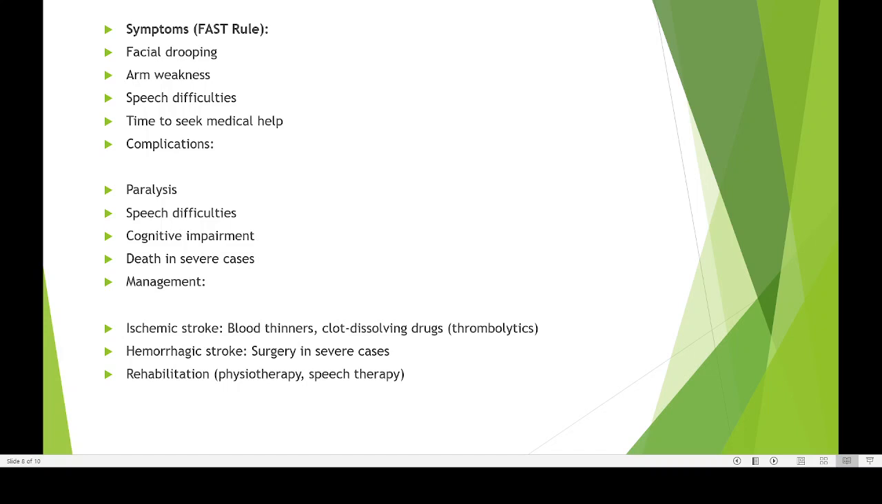Then rehabilitation. One is physiotherapy. We have a lot of physiotherapy centers now mushrooming in different parts of Kerala. That means many people in Kerala are actually affected by stroke. Then speech therapy, because when speech difficulties are there, the person may not be able to speak properly. So speech therapy can also improve this.